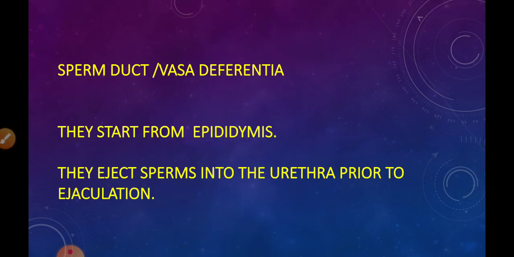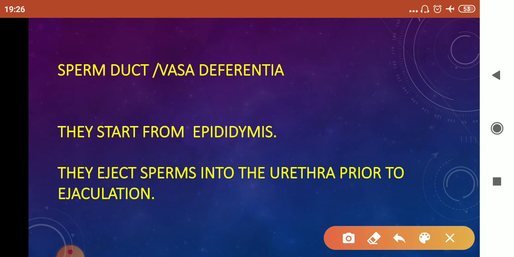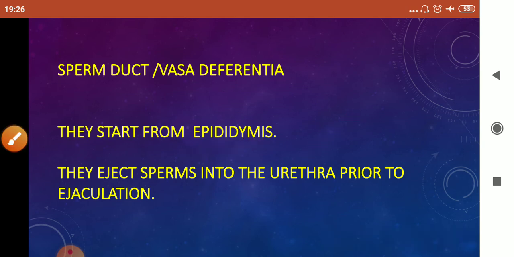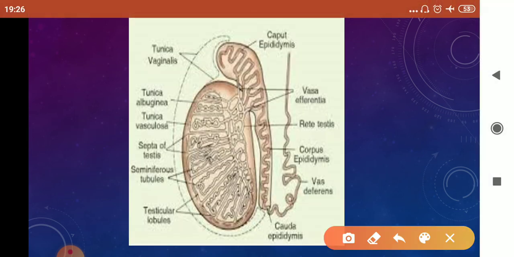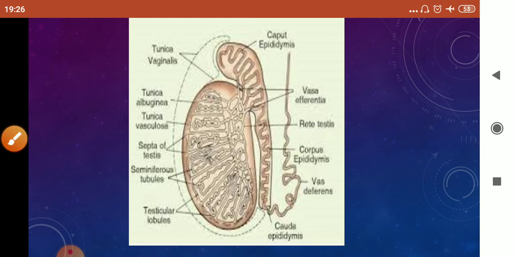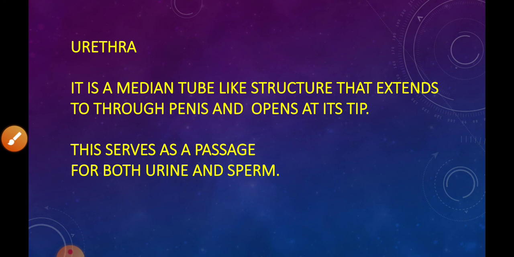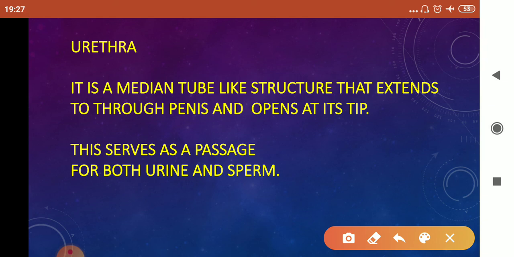Then moving on, the sperm duct or vas deferentia. It starts from the epididymis, and it is responsible for ejecting the sperms into the urethra prior to ejaculation. You can see here that the sperm duct starts from here. This one is vas deferentia or sperm duct. Then the urethra. The urethra is a median tube-like structure that extends through the penis and opens at the tip of the penis. This urethra serves as the passage for both urine and sperm.